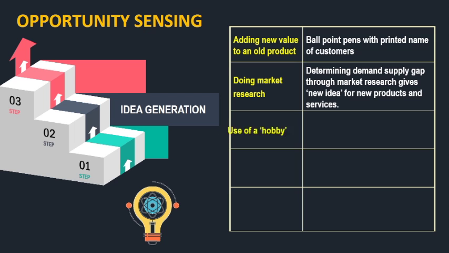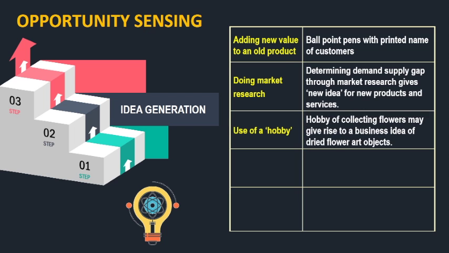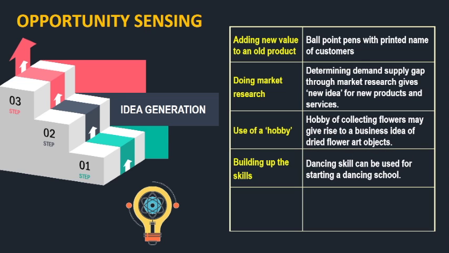Then use of a hobby. So, a hobby of collecting flowers may give rise to a business idea of dried flowers art objects. Similarly, building up the skills. The skills very often give ideas of skill based enterprises. Some people are very skillful, they can learn new skills, and then they can exploit that as a part of their business. Like for example, dancing skills can be used for starting a dancing school.